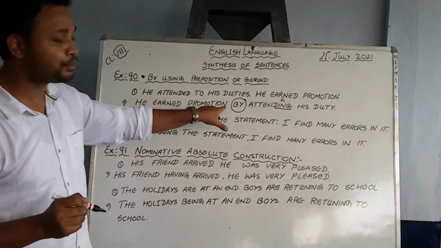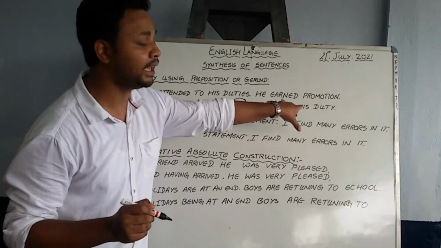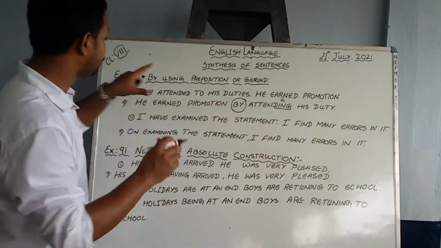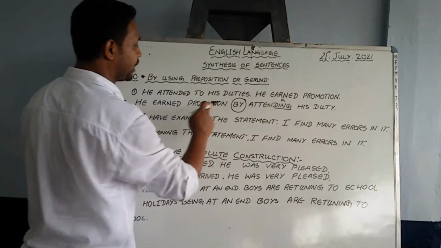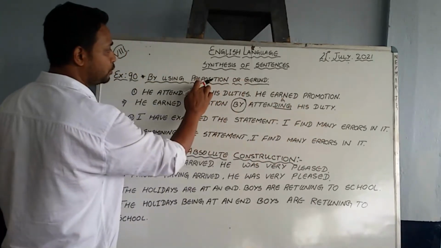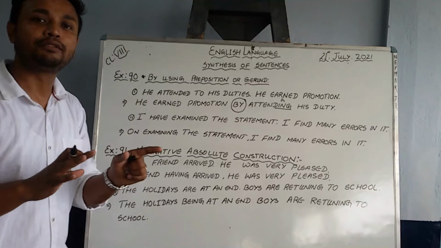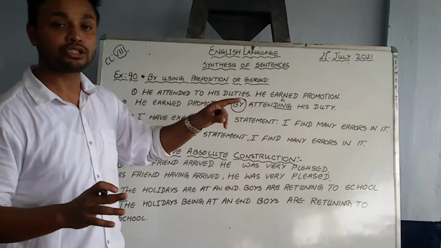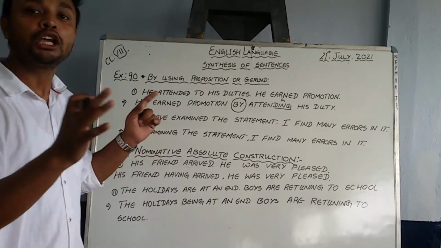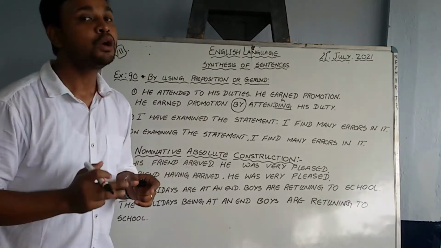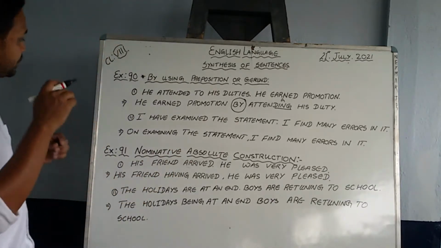He earned promotion by attending his duty. Now these two sentences have become one. We have used preposition, and at the same time we have used gerund. So it's not that all the time you have to use both preposition and gerund. Sometimes just by using preposition you can make two sentences into one. Alright? Now let's see the next example.